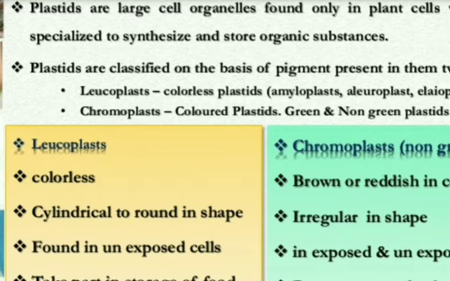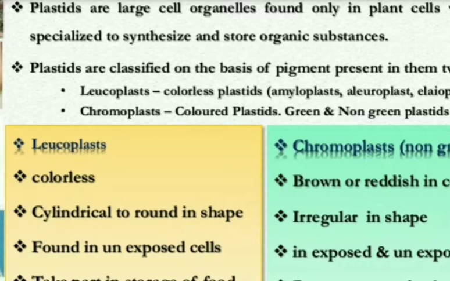First one is leucoplast. Leuco means colorless, and plast means plastids. Here amyloplast, elaioplast, leucoplast are also given, but you need not learn this classification. You only need to learn the main types: leucoplast and chromoplast.